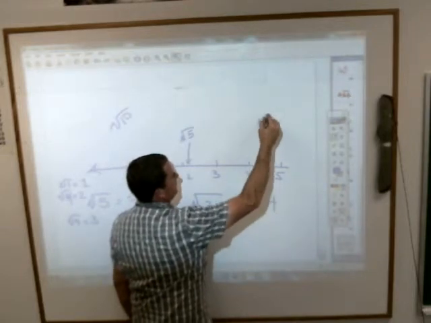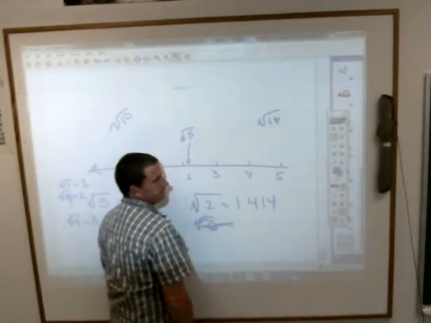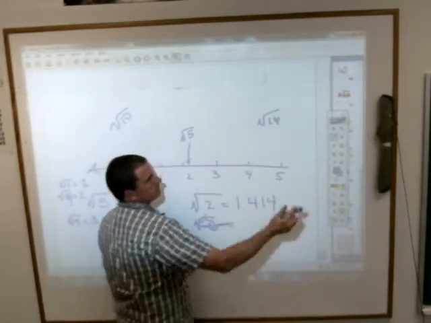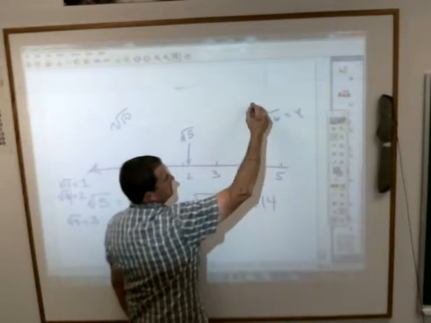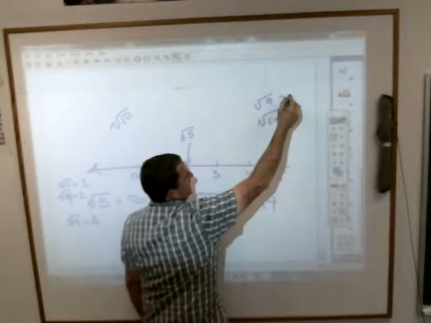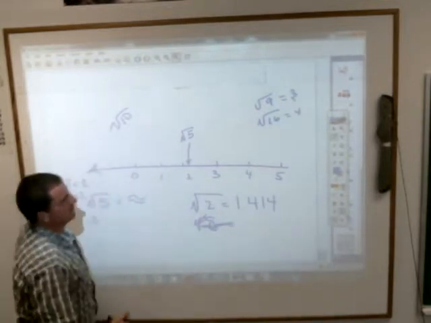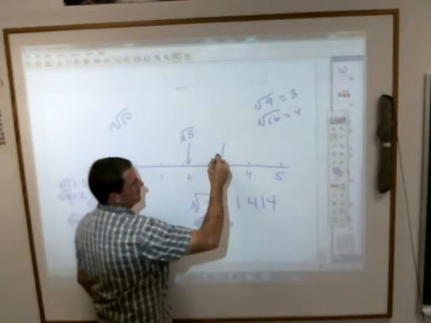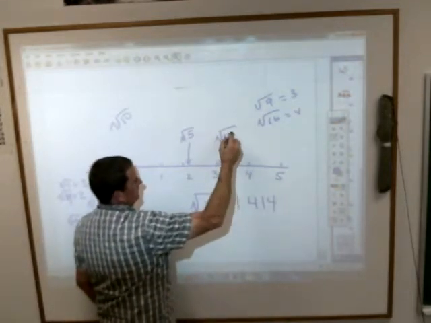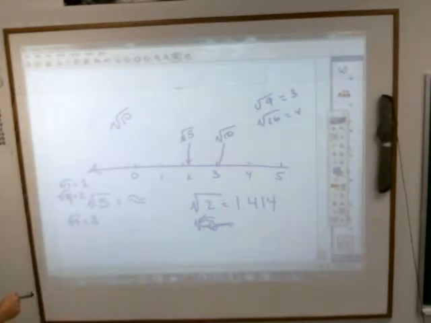So we know that 4 is the square root of 16, right? What's the next? A little above 3. We know that the square root of 9 is 3. So the square root of 10 has to be a little bit bigger than the square root of 9. So yeah, it's going to be somewhere around here. The square root of 10 would have to fall somewhere.